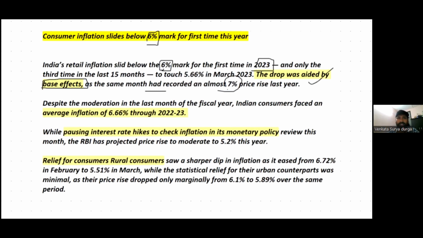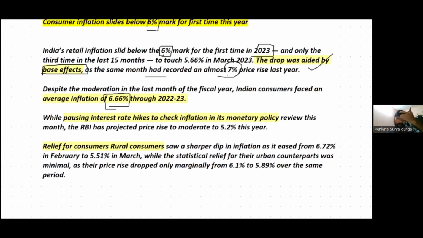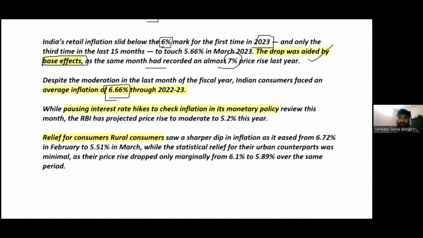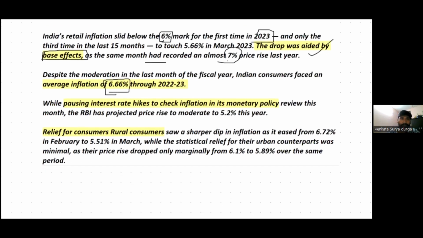So despite moderation, last month Indian consumers faced an inflation of 6.6%. The inflation data is released every month. So last month, the inflation was 6.66 percent.